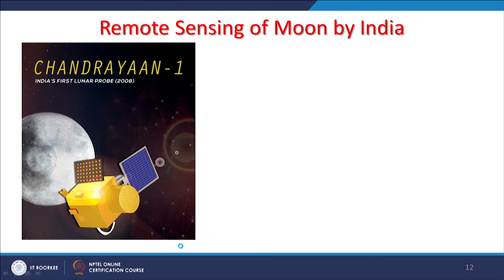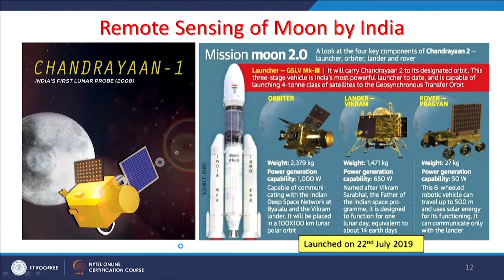That was our first lunar probe, which orbited the moon many times and acquired a lot of images. And very recently, on 22nd July this year, Chandrayaan 2 was launched, and it has an orbiter, a lander Vikram, and also a rover Pragyan.